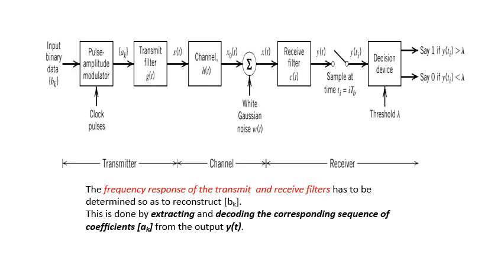When the frequency response of the channel and the transmitted pulse shape are specified, the problem is to determine the frequency responses of the transmit filter and the receive filter so that we can reconstruct the original binary data sequence VK. The receiver does this by extracting and then decoding the corresponding sequence of coefficients AK from the output y(t).